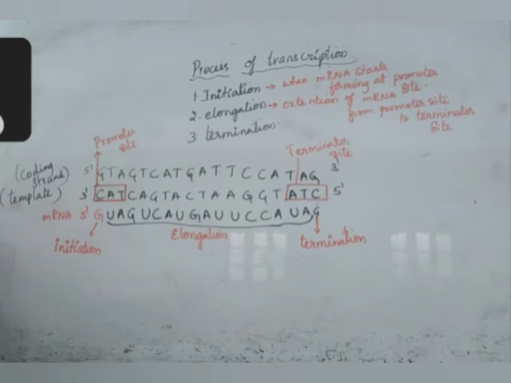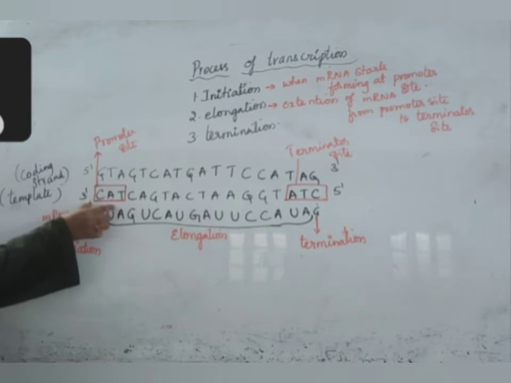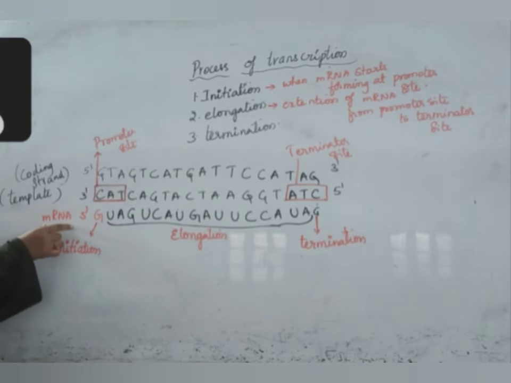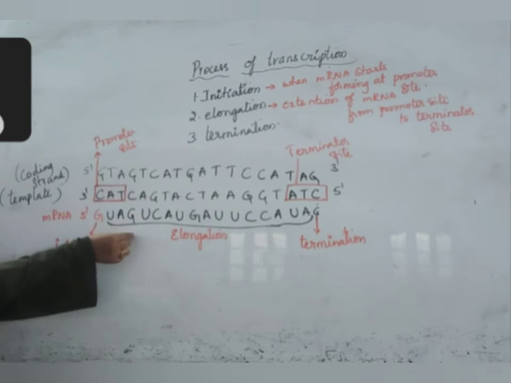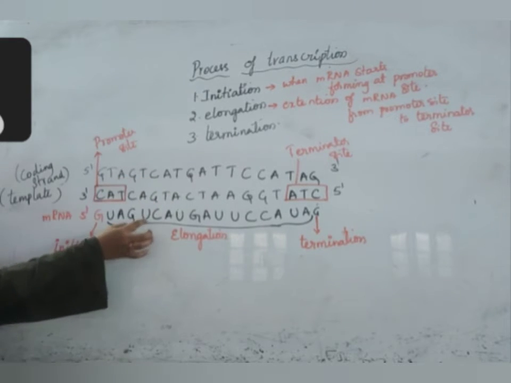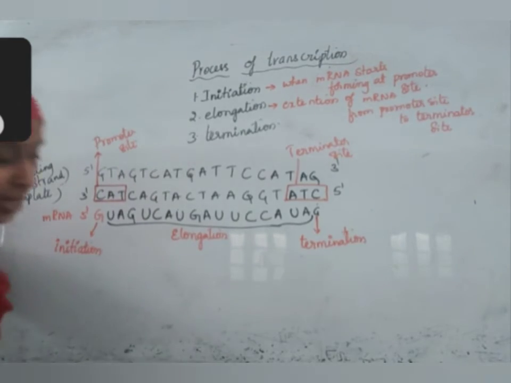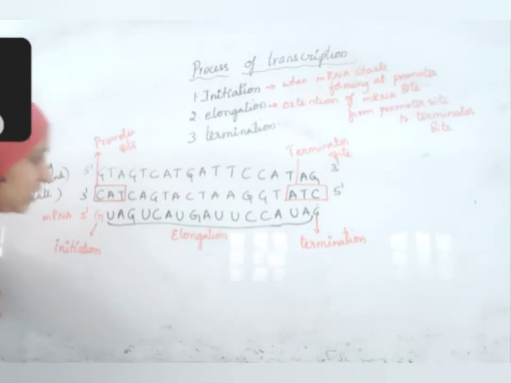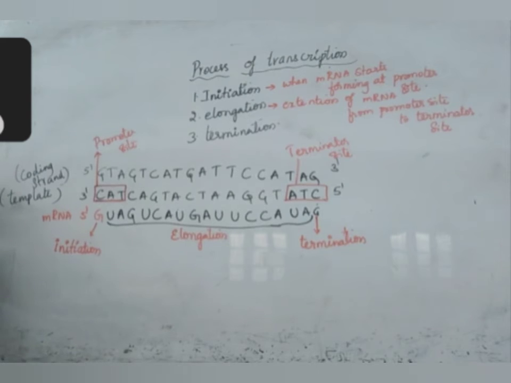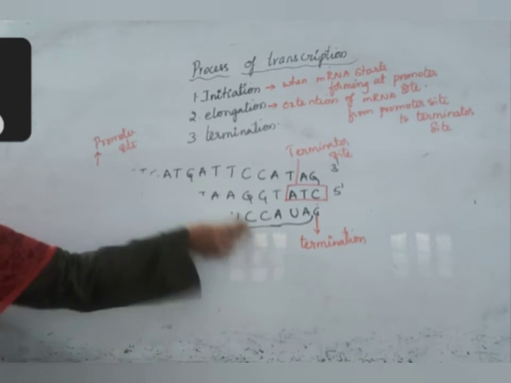Those are the three steps involved in the process of transcription: initiation, elongation, and termination. This is the template strand, this is the coding strand, and on the template strand, mRNA is formed. This strand and that strand are almost the same except where thymine is present, uracil is present. This is called the coding strand. Next, let us move to the next point. What is a cistron? What is monocistron? We'll see that.